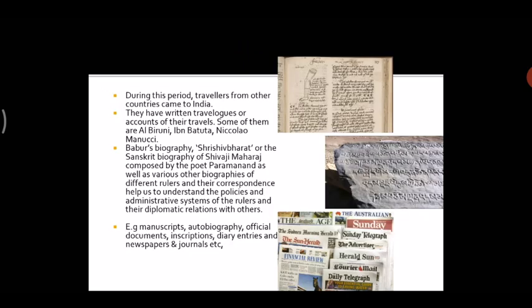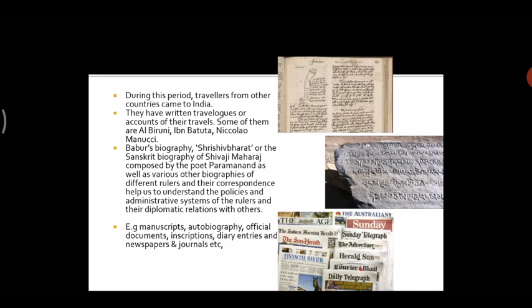Let's move forward. Now, during this period, travelers from other countries came to India. Just now, as I told you, they came to India to study the culture and history of India. So they wrote down their experience. Then Babur's biography, Shiv Bharat, the Sanskrit biography of Shivaji Maharaj, composed by the poet Parmanand, as well as various other biographies of different rulers and their correspondence, help us to understand the policies and administrative system of the rulers and the diplomatic relations with others.